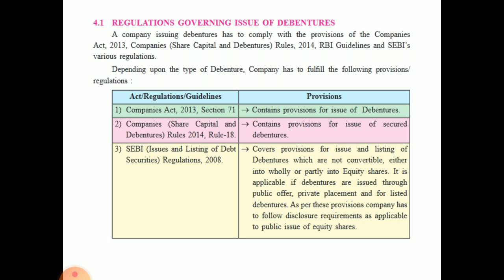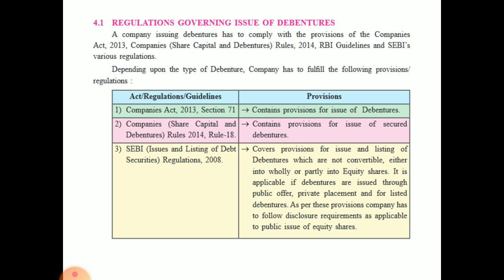Next is Companies (Share Capital and Debentures) Rules 2014, Rule 18. Okay, it contains provision for issue of secured debentures which are secured against the assets of the company. So when these debentures are issued, what are the rules? Then SEBI Issue and Listing of Debt Securities Regulations 2018. What does it say, what is the provision?